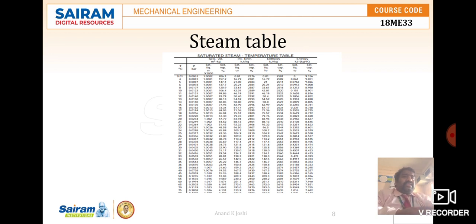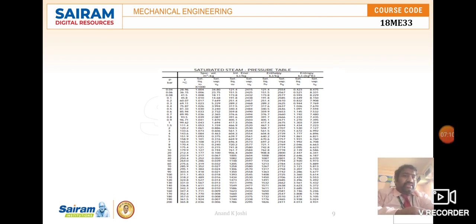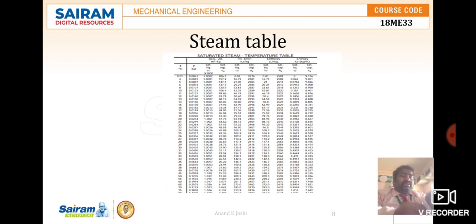Next, let us discuss the steam table. Okay. What is meant by a steam table? First of all, I have taken here a sample steam table chart. First understand what a steam table is and what its uses are. The different properties of dry saturated steam, such as temperature of formation, sensible heat, latent heat, enthalpy or total heat, specific volume, and entropy, vary with pressure and temperature, and can be found by experiment only.